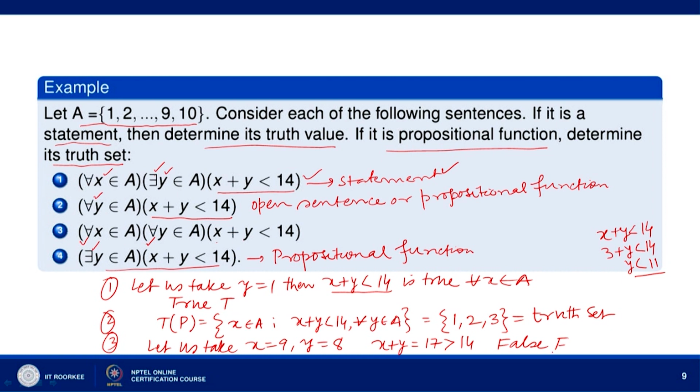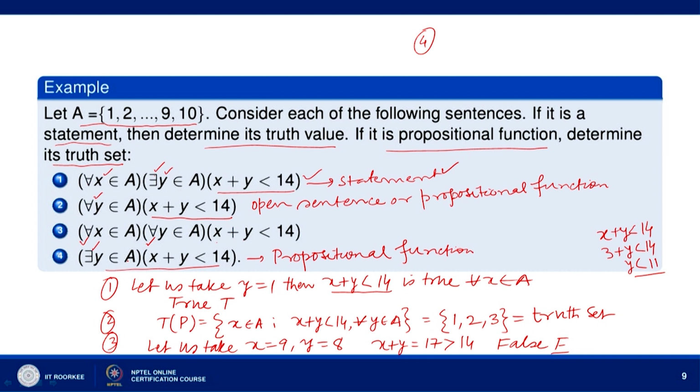Okay. The third statement has truth value f. Now, let us go to the fourth case. In the case of the fourth statement, there exists y belonging to A, x plus y less than 14. So, we have to consider those values of x for which x plus y is less than 14, for some y belonging to A.